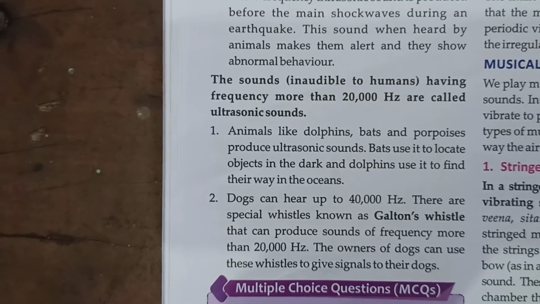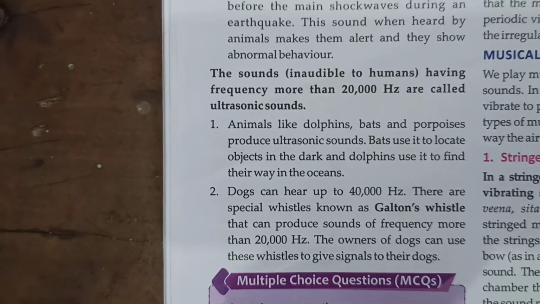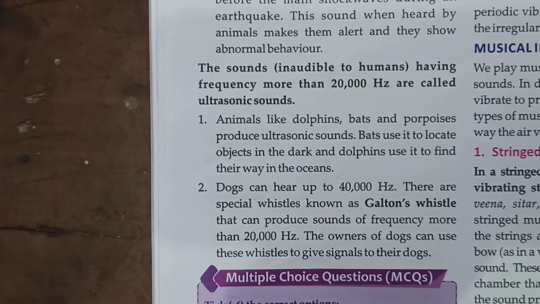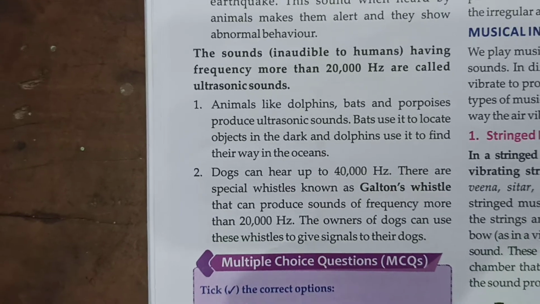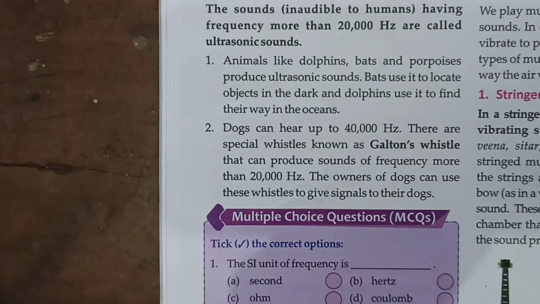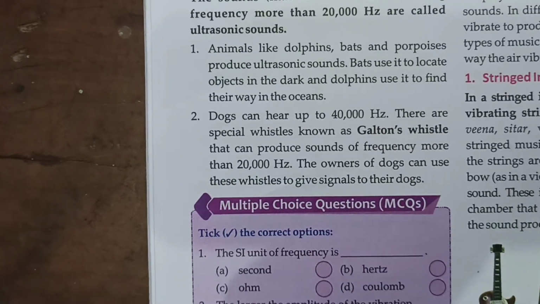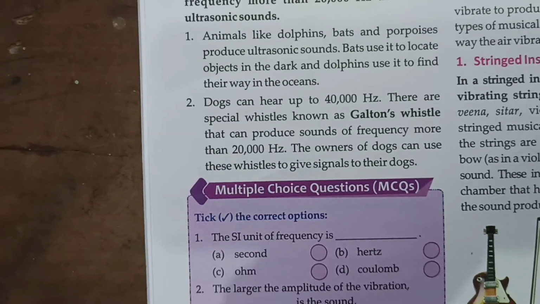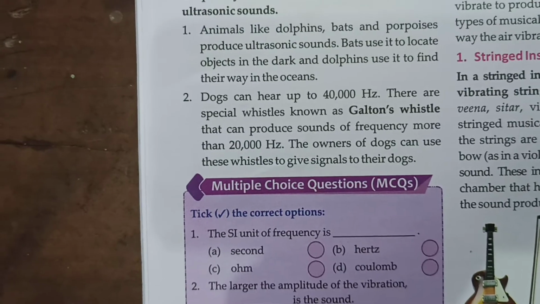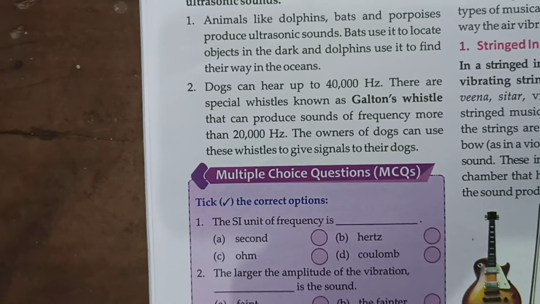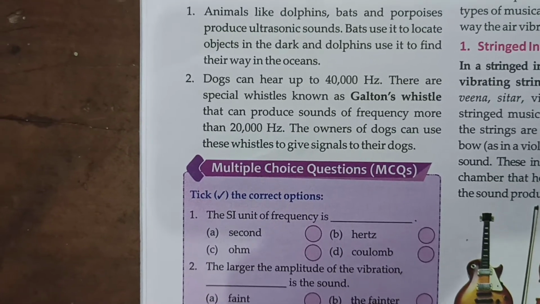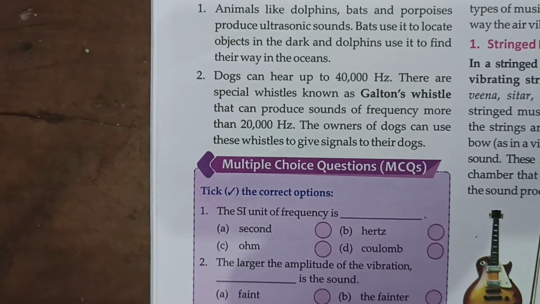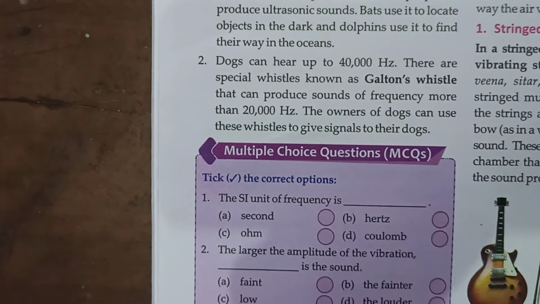The sounds inaudible to humans having frequency more than 20,000 Hz are called ultrasonic sounds. Animals like dolphins and bats produce ultrasonic sounds. Bats use it to locate objects in the dark, and dolphins use it to find their way in the oceans.